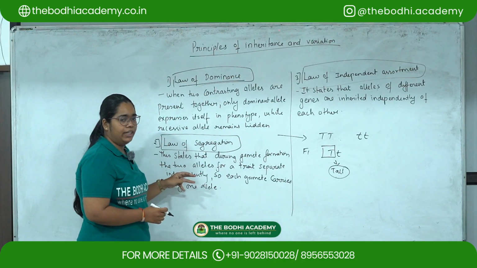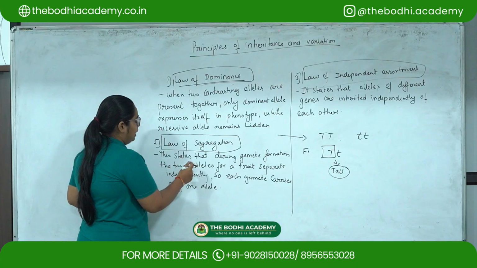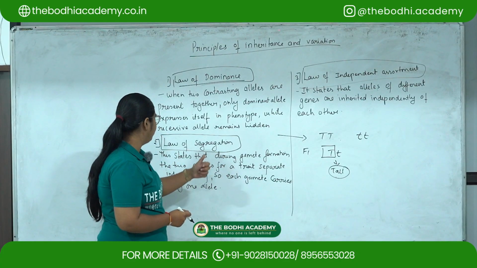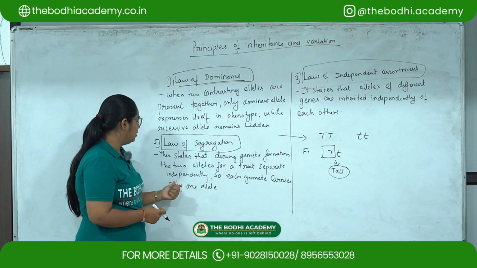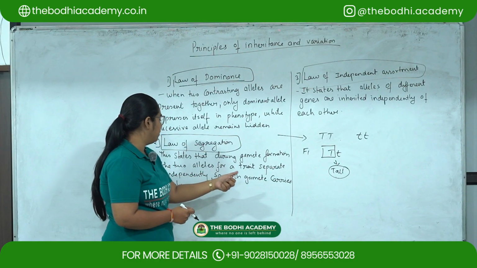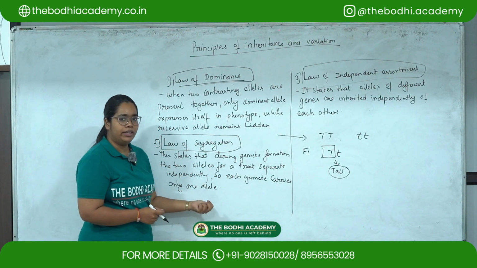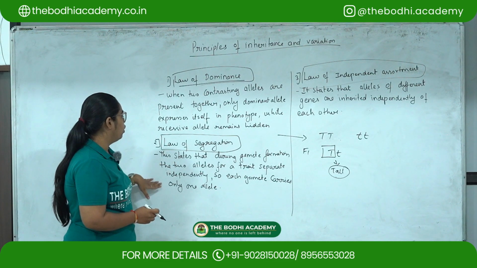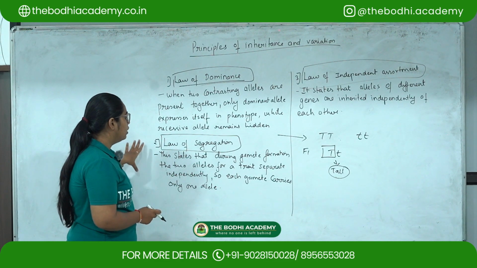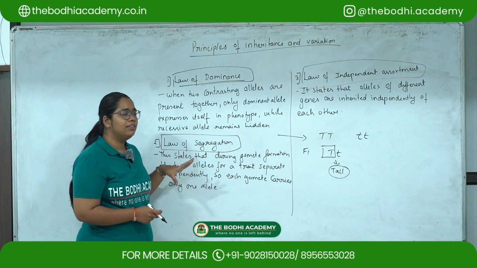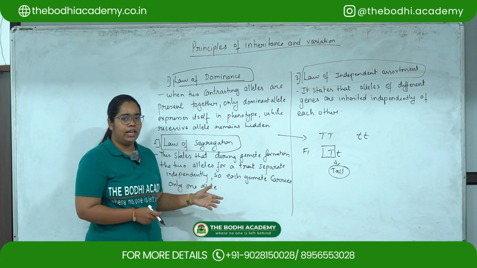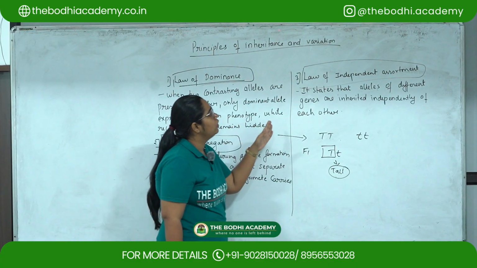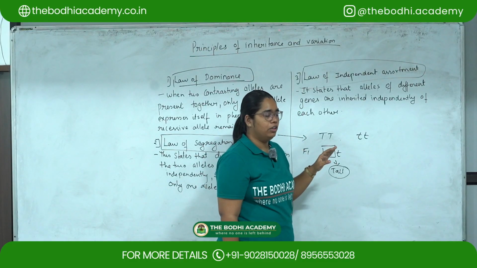Then law of segregation. This law states that during gamete formation, the two alleles for a trait separate independently. So each gamete carries only one allele. So this is the law of segregation, wherein the alleles will segregate themselves to give the particular character in the organism. Then the third law is law of independent assortment.